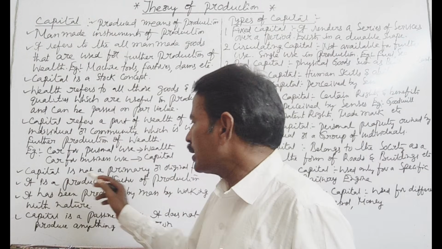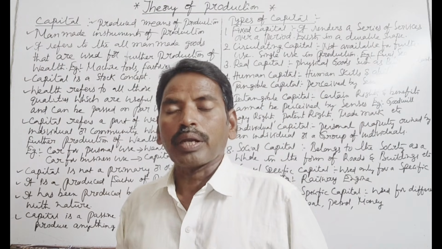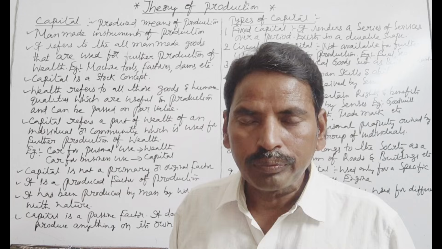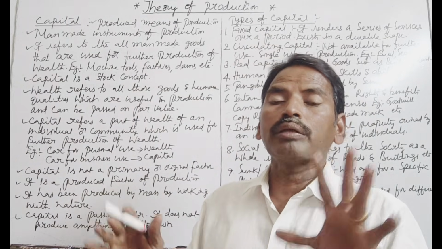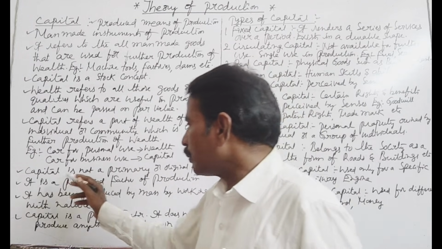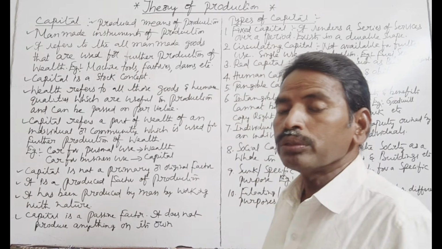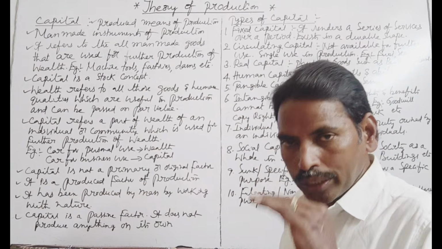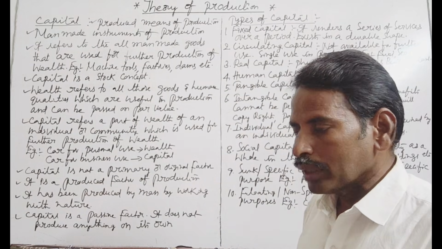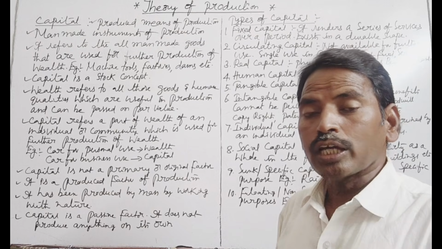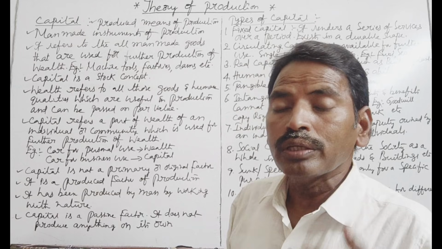Next, capital is not a primary or original factor of production. Primary and original factors of production are land and labor. But capital is not a primary or original factor. It is a produced factor of production. It has been produced by man by working with nature.